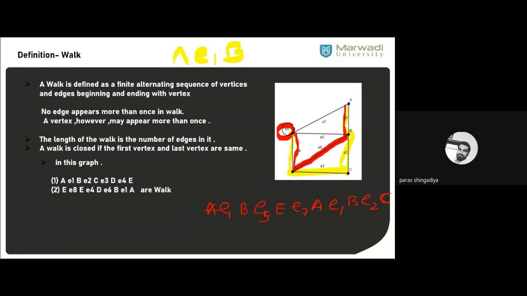Why is it not a walk? Because a connection is repeated here. E1 is repeated, so we cannot say it is an example of a walk.